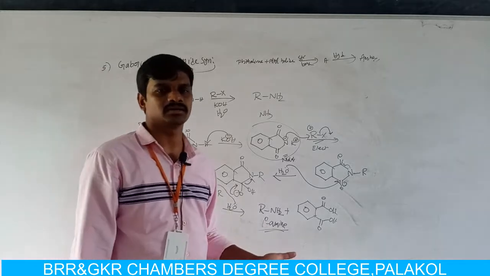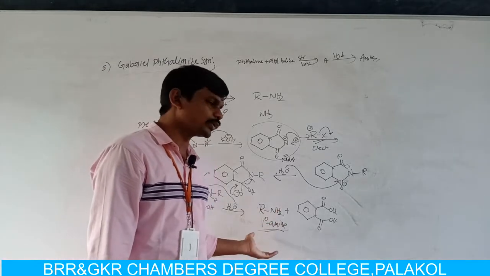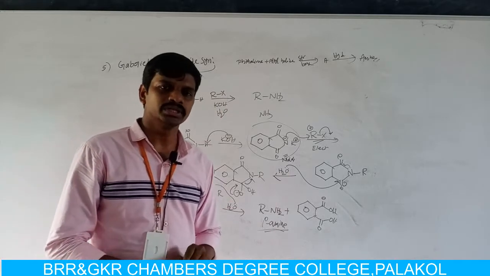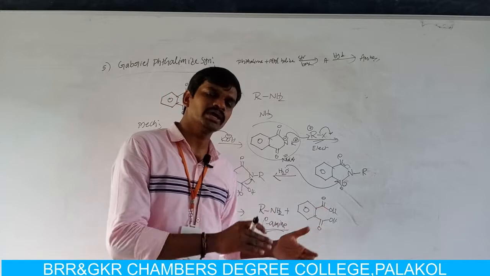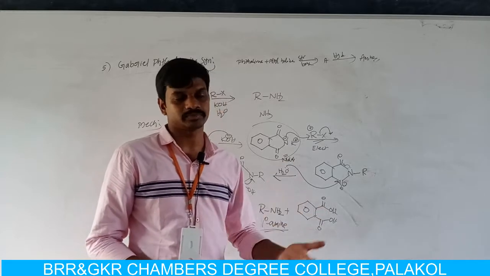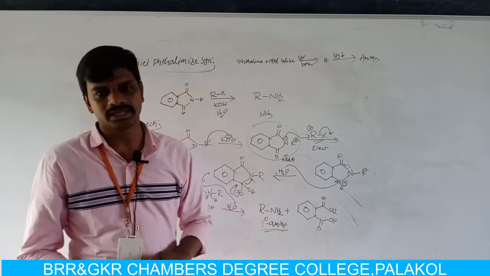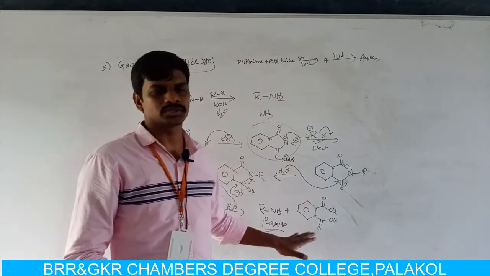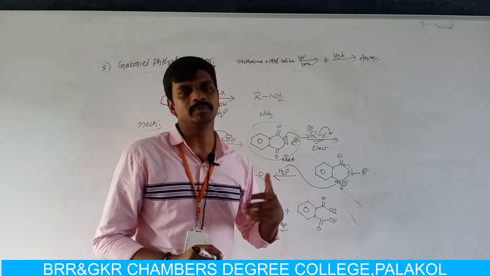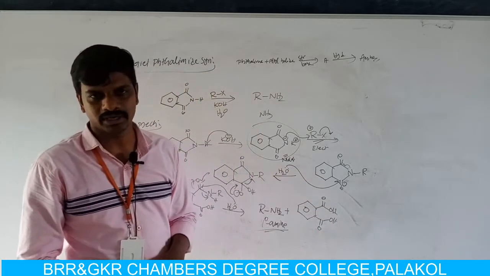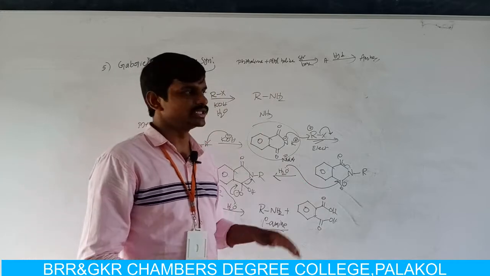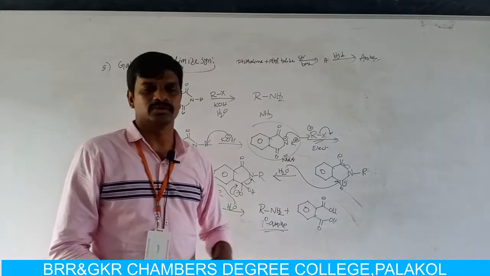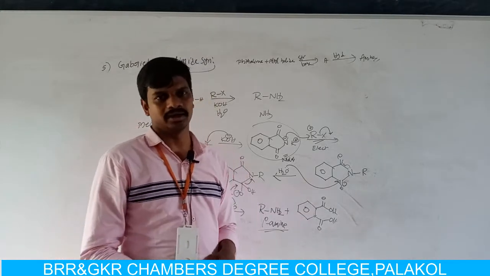Secondary and tertiary amines are not produced during the reaction, but in ammonolysis reaction, during the chemical reaction between alkyl halide and ammonia, we can get primary, secondary and tertiary amines, but here we can get only primary amines. So the desired product yield will increase. So this is the advantage of Gabriel-Phthalimide synthesis when compared to ammonolysis reaction.